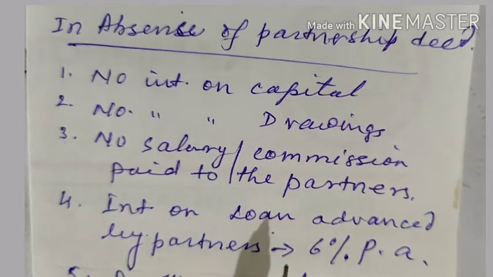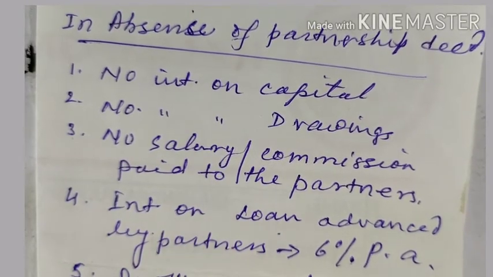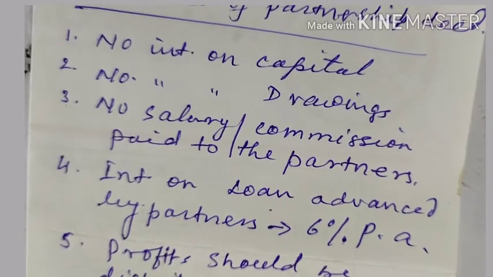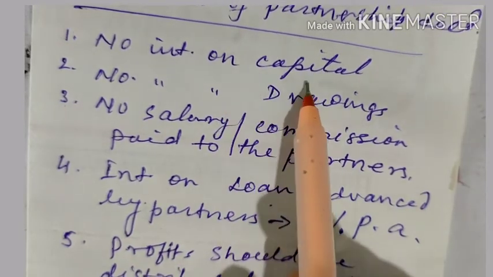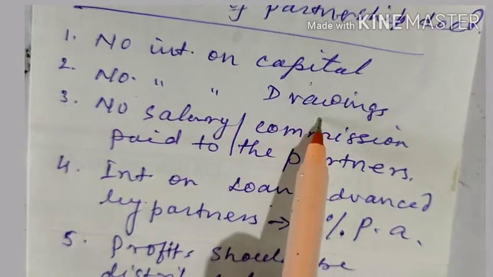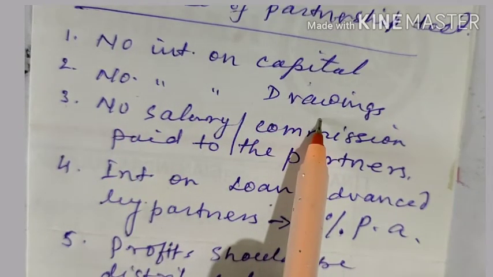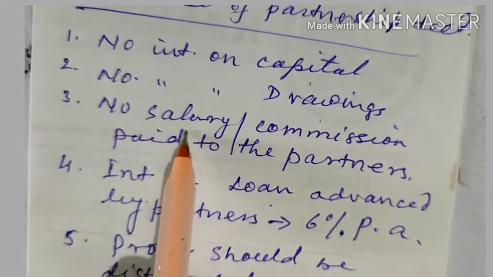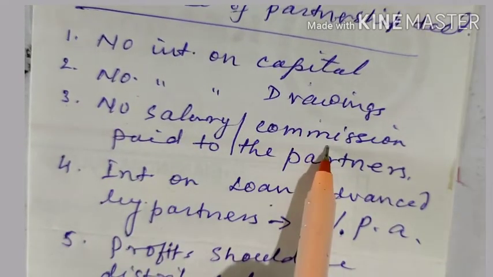In absence of a partnership deed, that means if there is no agreement among the partners, then the partners will not get any interest on their capital. The partners need not pay interest on drawings because interest on drawings cannot be charged. Partners will not be paid salary, neither commission.